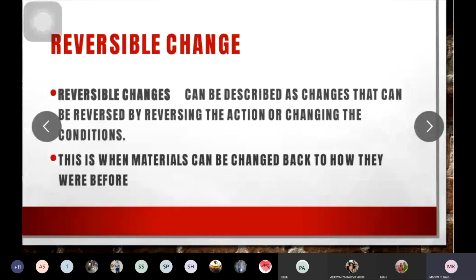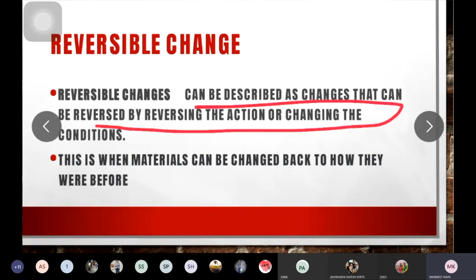Now, what actually are reversible changes? In this slide, you will study about reversible changes. Changes that can be reversed by reversing the action or changing the condition are known as reversible changes.